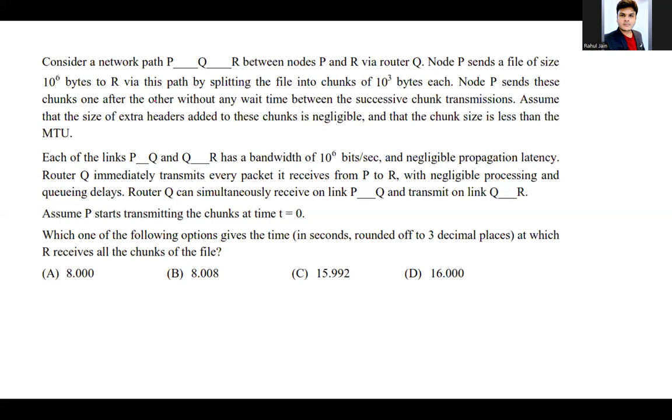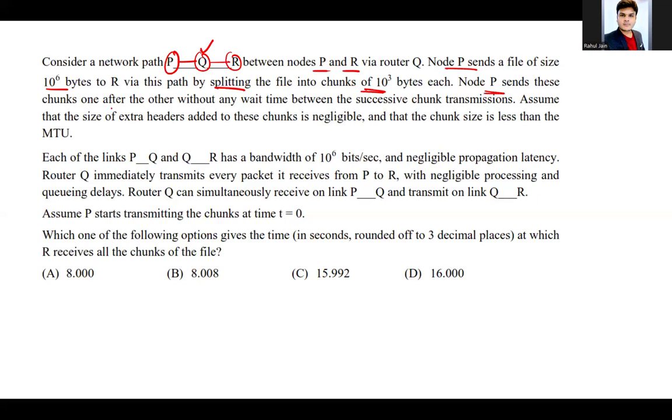The following question was asked in GATE CS 2024, and the question I am reading is as follows. Consider a network path PQR between a node P and R via router Q. So Q is a router and P is connected to R via router Q. Node P sends a file of size 10 to the power 6 bytes to R via this path by splitting the file into chunks of 10 to the power 3 bytes each.